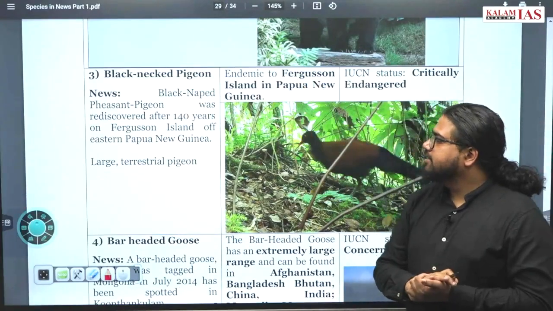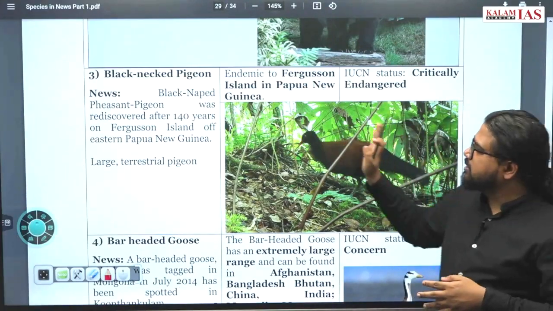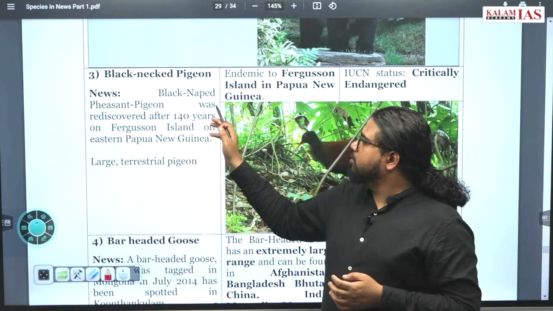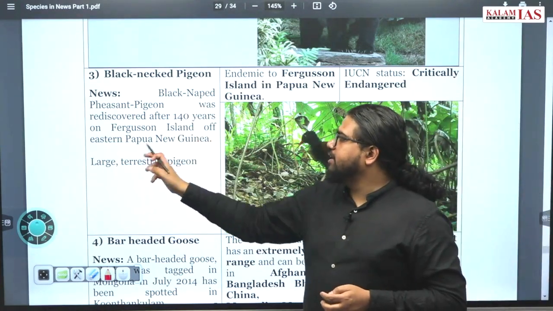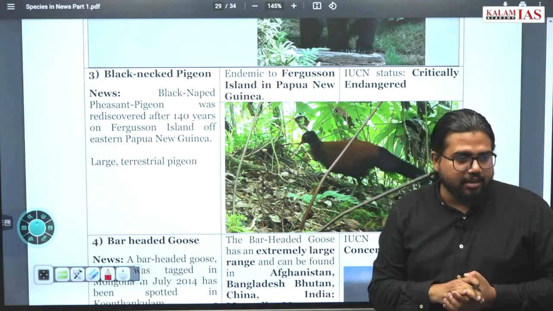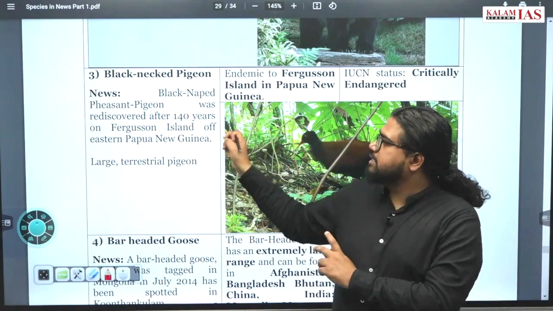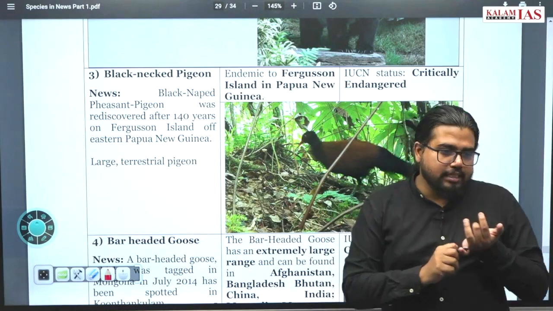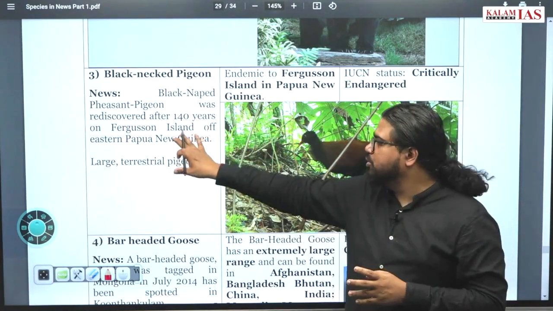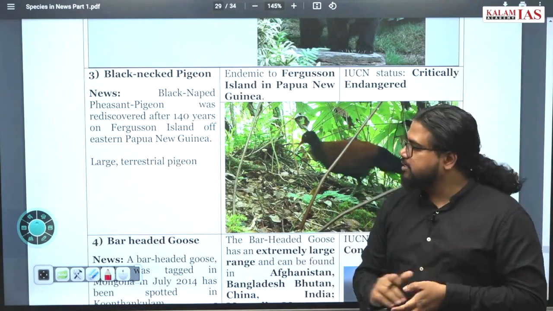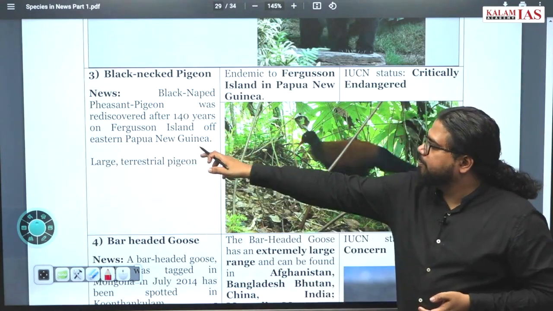Black-naped pheasant pigeon. This is important because the black-naped pheasant pigeon was rediscovered after a period of 140 years from Ferguson Island off the coast of Papua New Guinea. So what you have to do is go and check the location of this, which ocean it is in, where exactly it is, direction, all these basic geographical things you go and learn. Ferguson Island of Papua New Guinea.